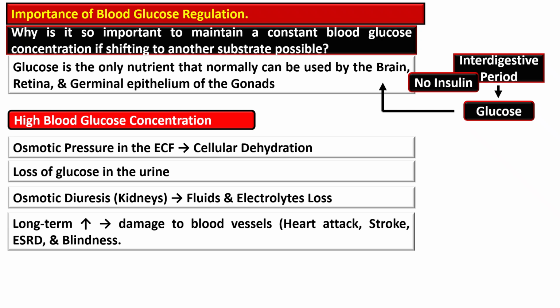Then there is long-term vascular damage. So chronic hyperglycemia, as happens in uncontrolled diabetes mellitus, damages blood vessels causing increased risks of heart attack, stroke, end-stage kidney disease, and blindness. So maintaining blood glucose within a narrow range of 80 to 120 milligram per deciliter is critical not only for providing energy to the glucose dependent organs but also for preventing both acute and chronic complications.